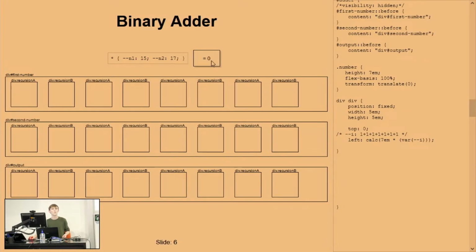This is also a div with a thing inside. I don't have a little name for it, but it's called operation. This is going to toggle between plus and minus if we have enough time to implement that. So, the idea is that within the first number, the value that we want to display is n1, and the value of number 2 is going to be n2. I might change that around just to make it look a little bit nicer. And now we're going to display this in our div after. So this is in each of our boxes. We're going to display a value.